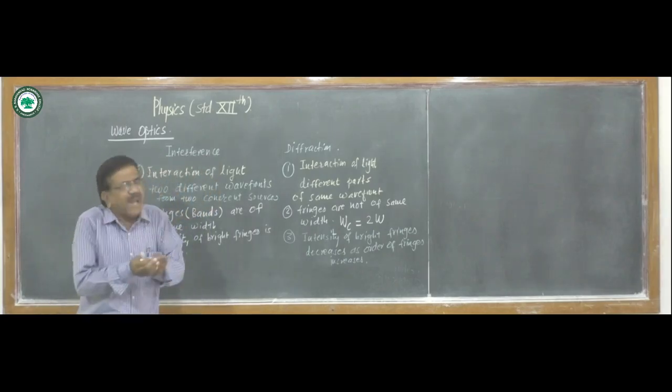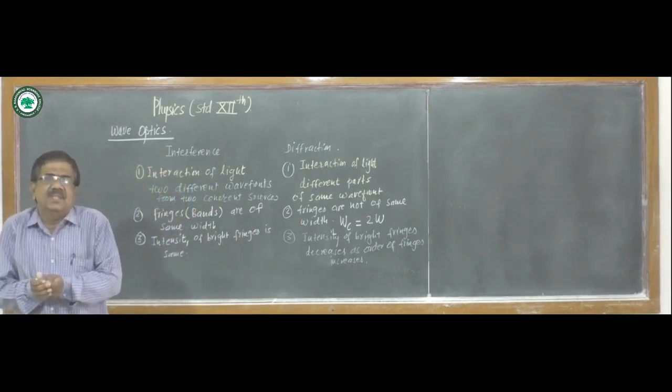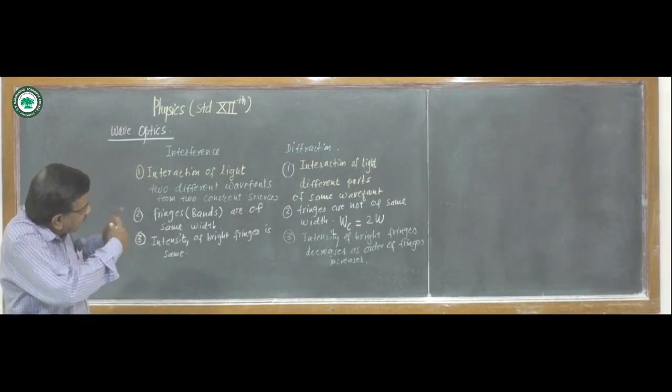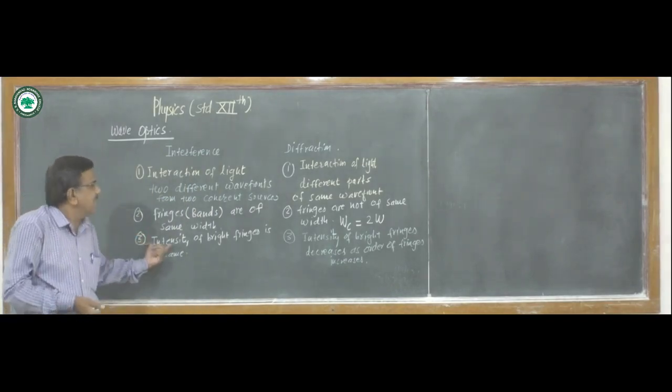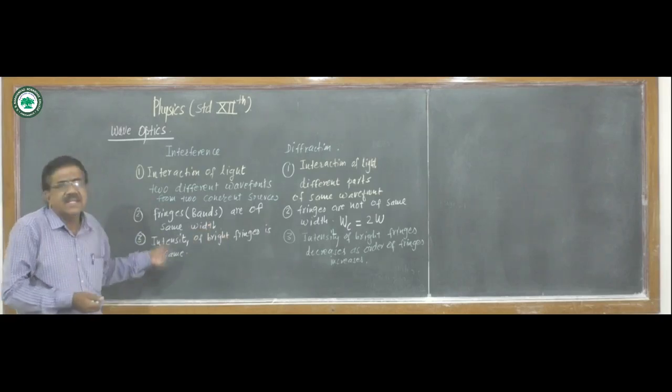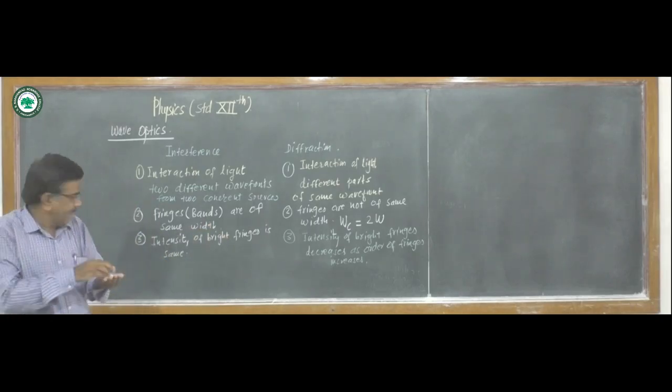Width of the central bright fringe is maximum. Intensity of secondary maxima goes on decreasing, whereas in interference intensity of all bright fringes is same.